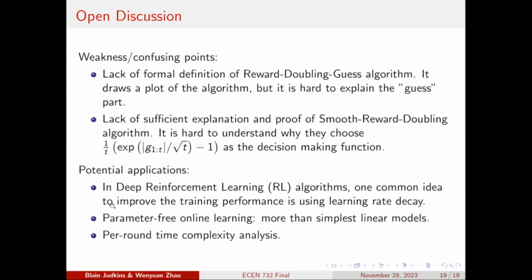And also, they only talk about the robustness and the power of their method, but they ignore the analysis of the per-round time complexity. So it could be that their result is very powerful, but it costs much computational or time complexity. But then that is a sacrifice of their output. Okay.